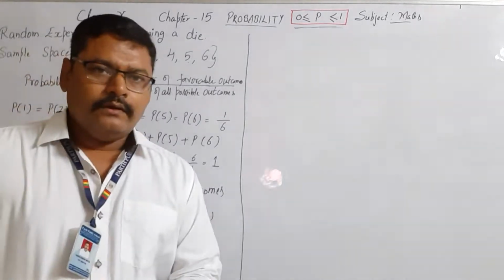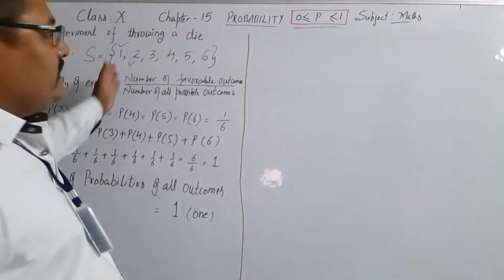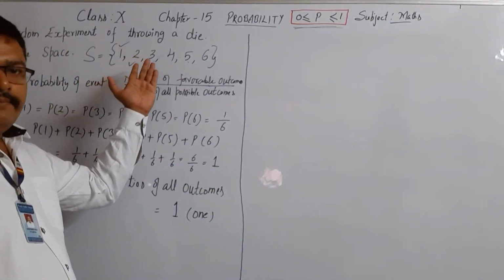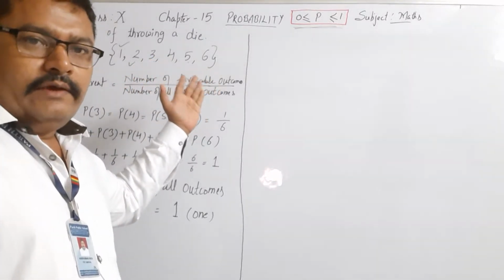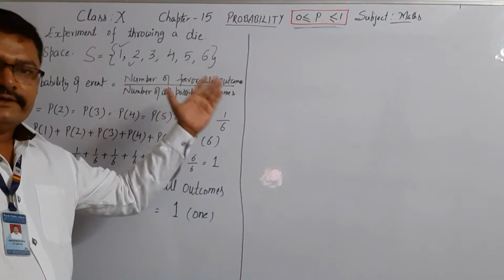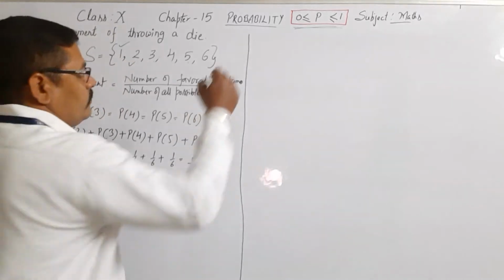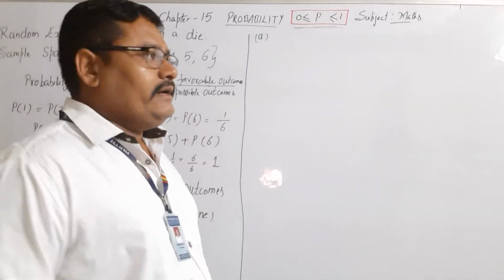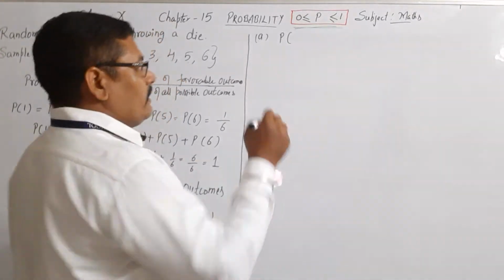Okay, so let us do more variation. This is the sample space. You know that in sample space there are prime numbers, composite numbers, even numbers, odd numbers, numbers less than 5, numbers greater than 4, and so on. There are many questions upon this. See, let us do one question. What is the probability of getting an even number?